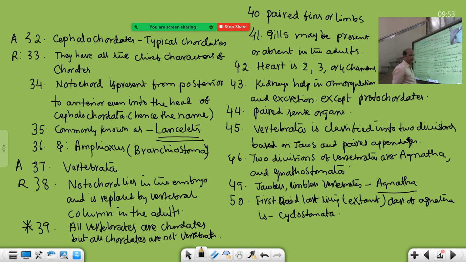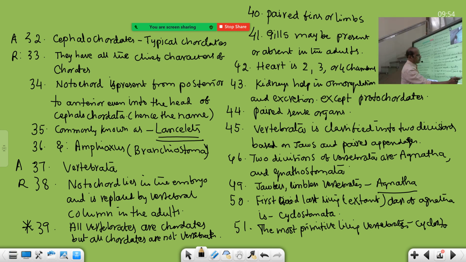Sometimes this bit comes like this: the most primitive living vertebrates. If it is asked, your answer must be cyclostomes. Cyclostomata we can simply call cyclostomes. Most important.